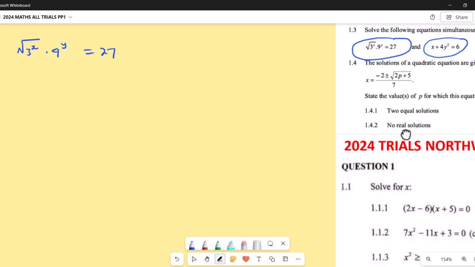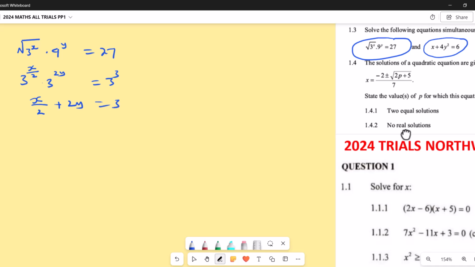Now this root here, you can write it as 3 to the power x over 2, because square root means power half. What about 9? You can say 3 squared, but there is a y up there, so it equals another 3 to the power 3. So we know if you have the same base, you add the powers. So in other words, x over 2 plus 2y equals 3.